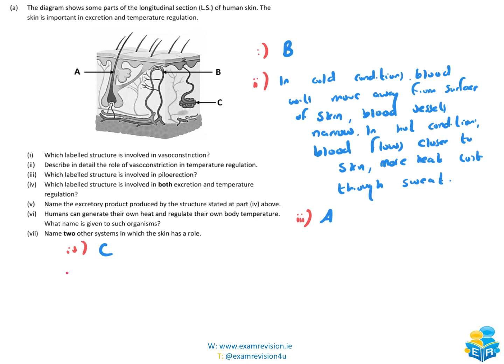So part 5, name the excretory product formed by the structure labelled at part 4 above. Okay, this is going to be sweat. So we knew it was the sweat gland. The excretory product is sweat.